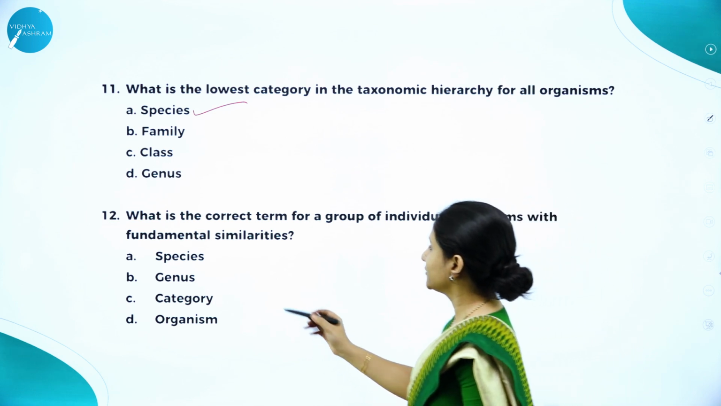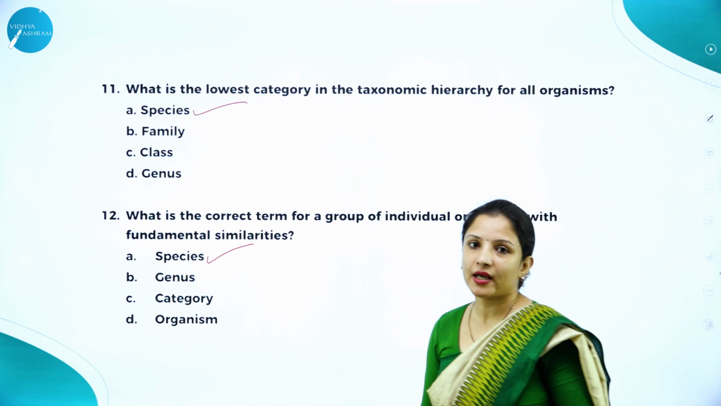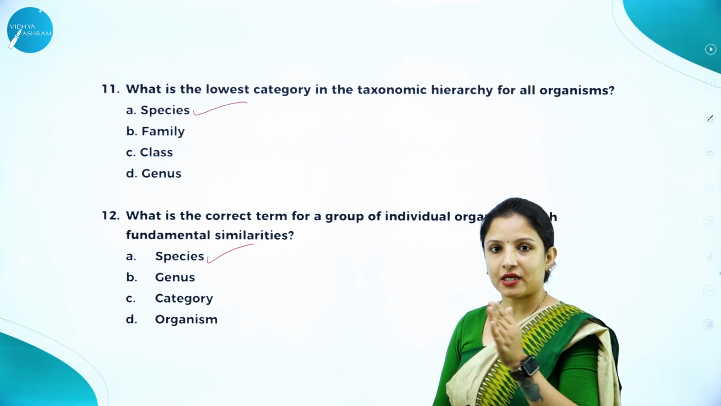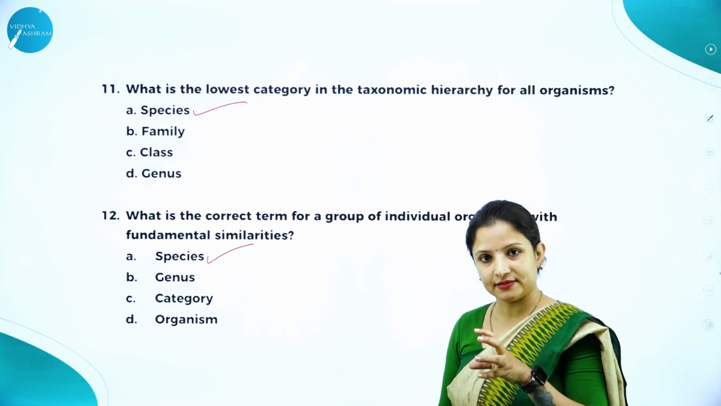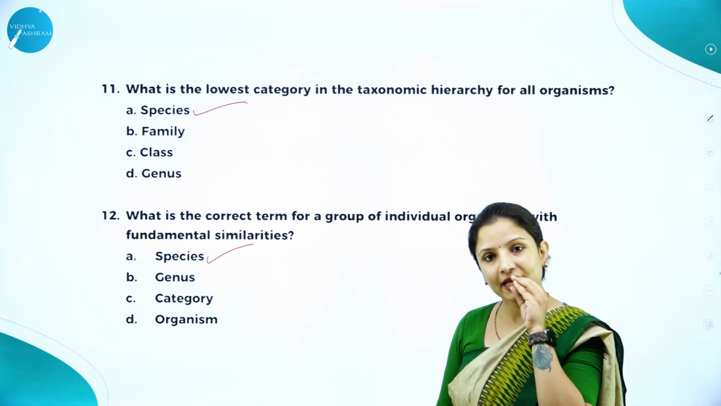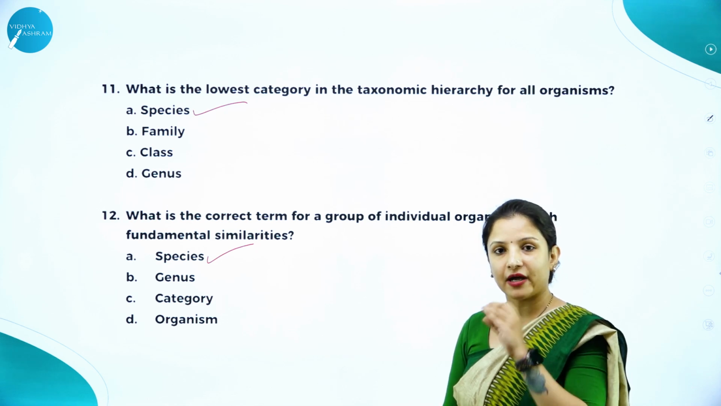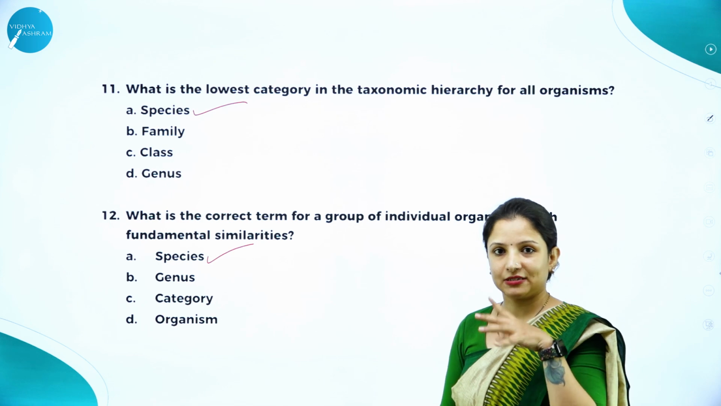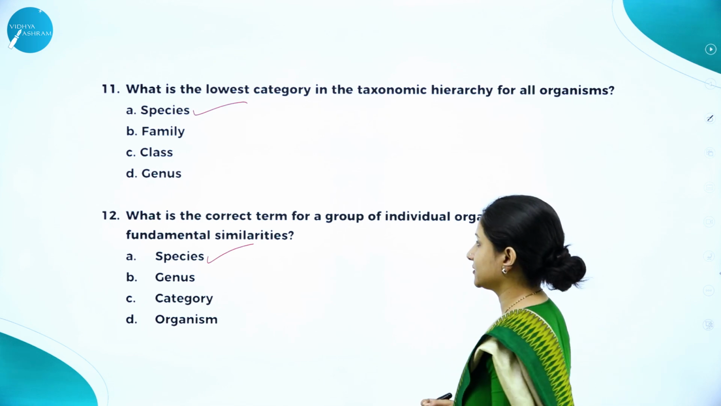The next question, what is the correct term for a group of individual organisms with fundamental similarity? It is species. Like we have Panthera leo, Panthera tigris. They are a group of organisms which are put under the same genus. Why? Because they have similar characteristics.